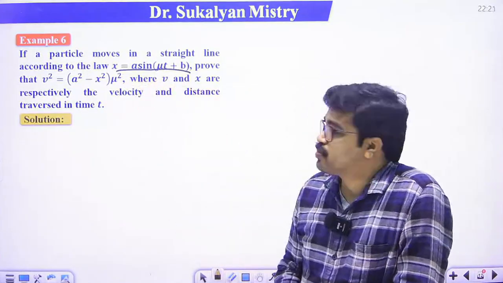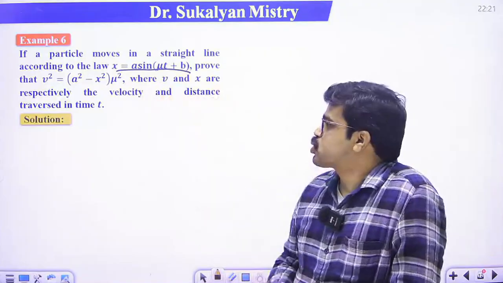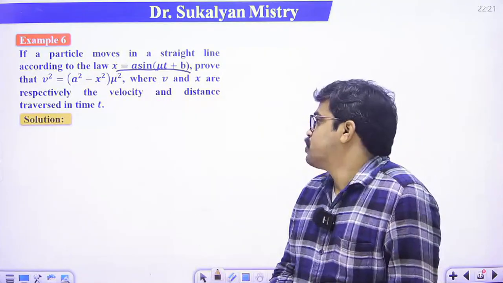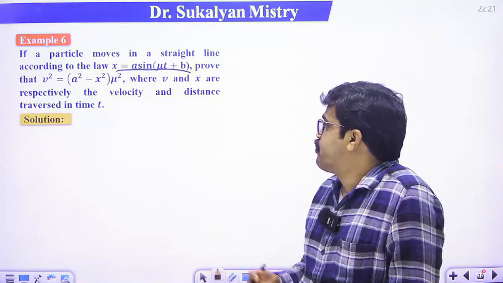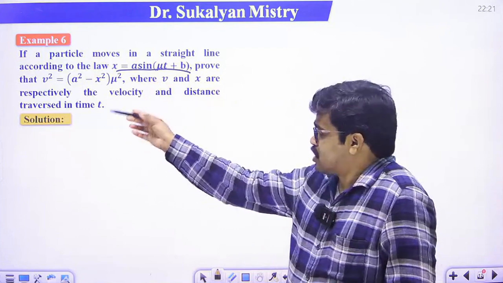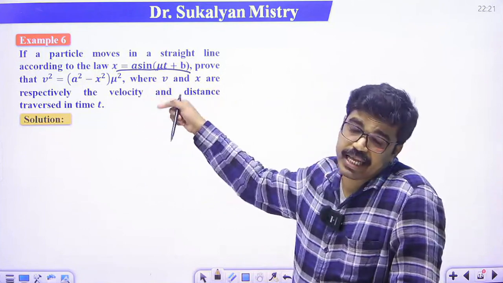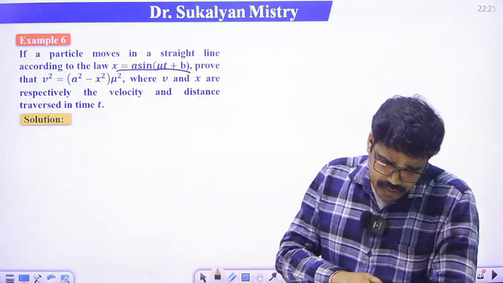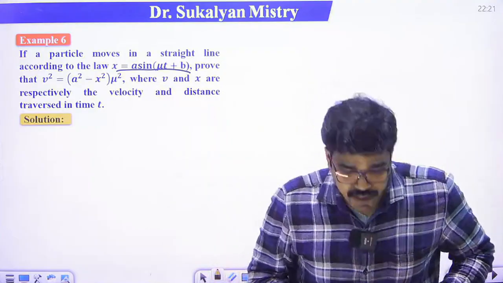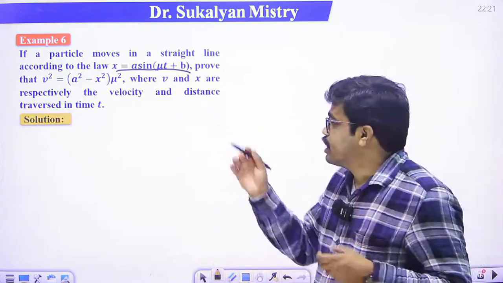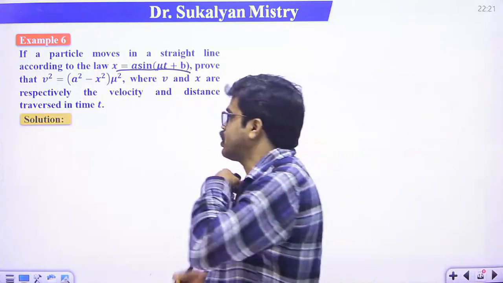We have to prove that v square is equal to (a square minus x square) into mu square. V is the velocity and x is the distance traversed in time t. That means here x is the displacement of the particle. So basically here we have to prove that v square is equal to (a square minus x square) into mu square. So this is our target.